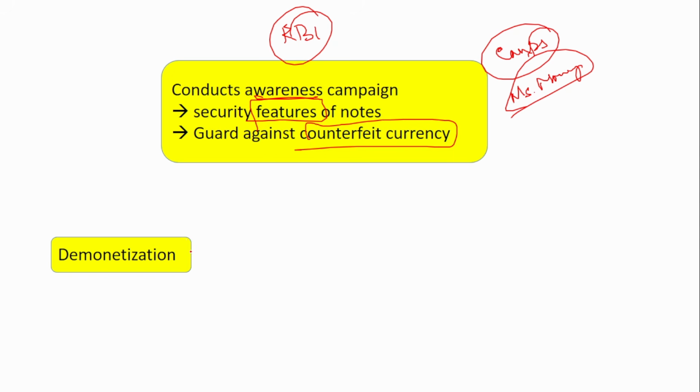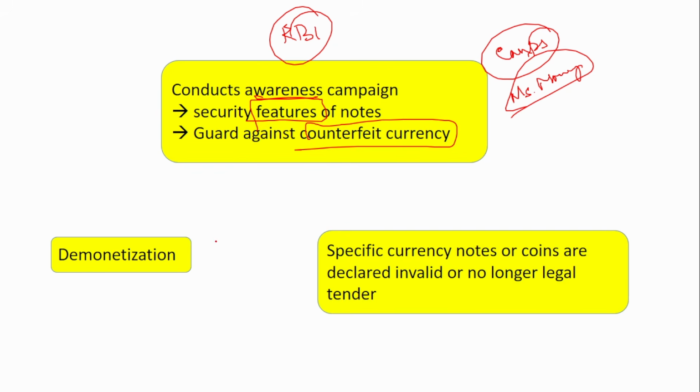So now we're going to see about the demonetization. So what is demonetization? Demonetization is nothing but specific currency notes or coins are declared invalid or no longer legal tender. That is what is called as demonetization. Now, why is demonetization done?